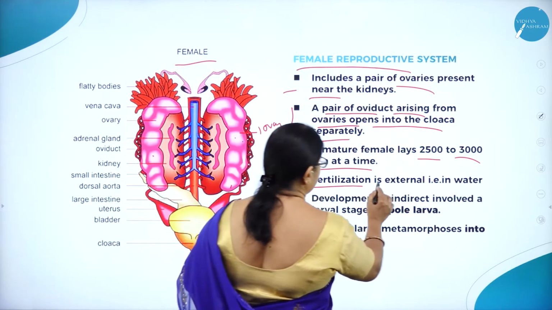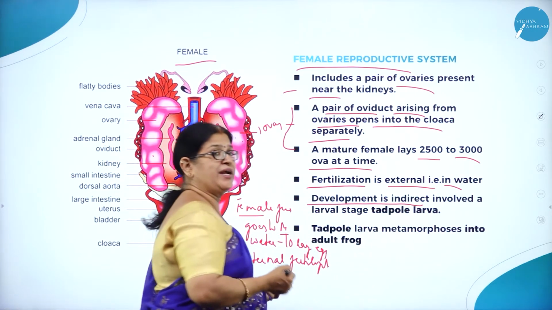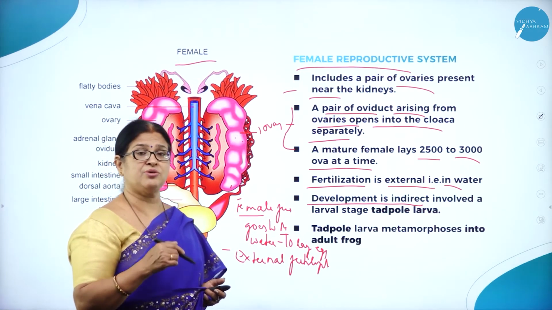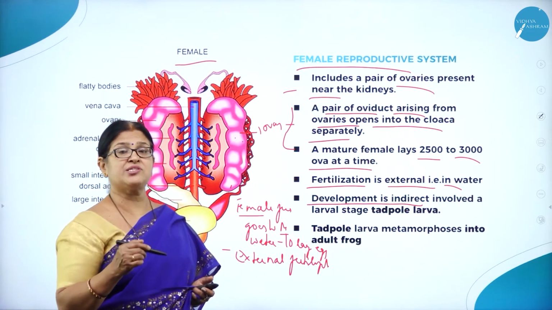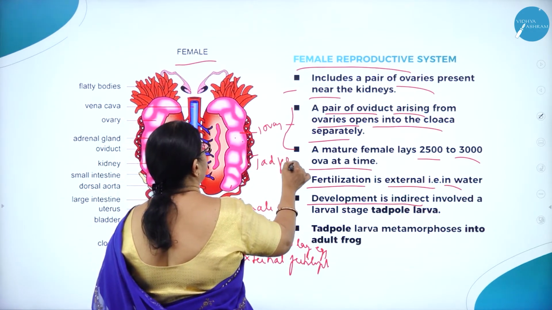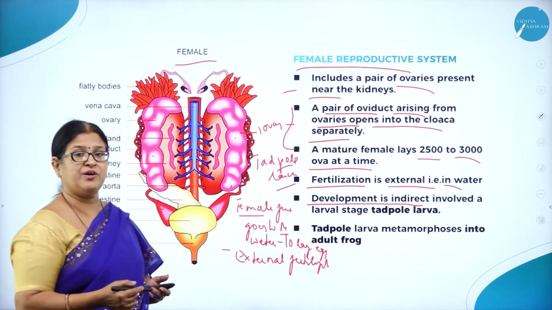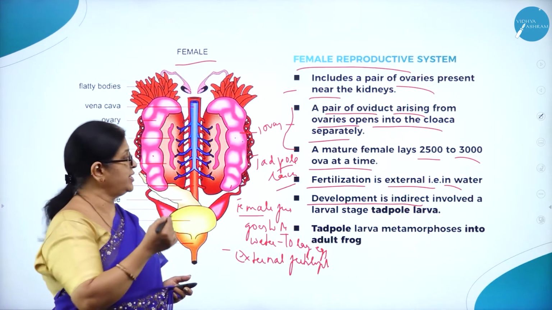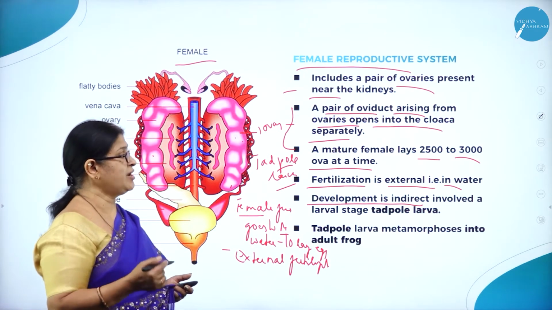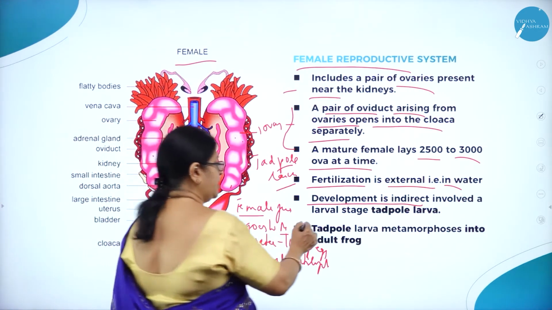Then fertilization is external, that is in water. Medium is water. Development is indirect. Why is it called indirect? Because it includes a larval stage. So the eggs hatch into larva, and the larval stage of frog is called tadpole larva. As we know, many of us will mistake the tadpole larva for a fish, because it has a tail, fin-like structure, etc. So development is indirect, involves a larval stage called tadpole larva.